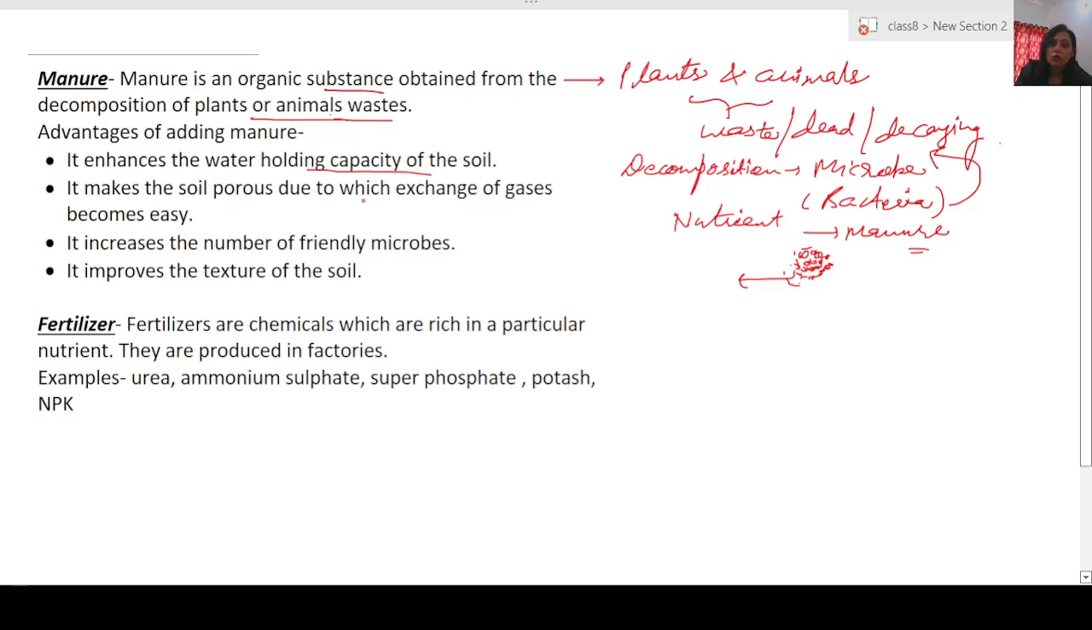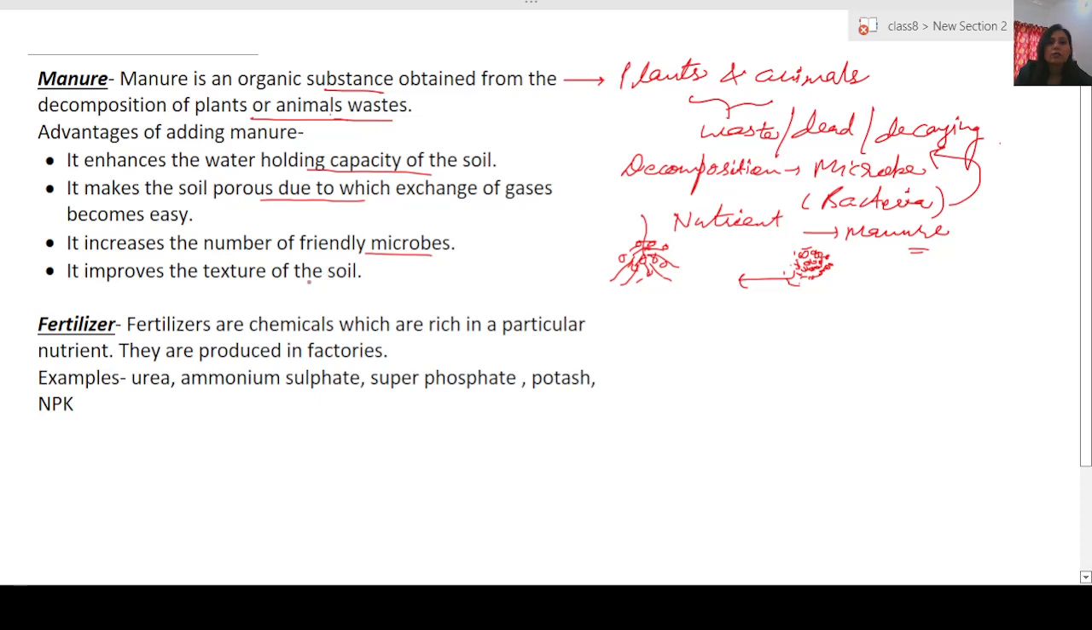Then it also makes the soil porous, so it helps in the exchange of gases. Among the soil particles there will be spaces, and therefore the roots will get proper space to grow and for the exchange of gases. Then it increases the number of friendly microbes like bacteria or any other category of insects or animals, because it is itself organic in nature, so it is not killing the organisms which are living in that particular type of soil.